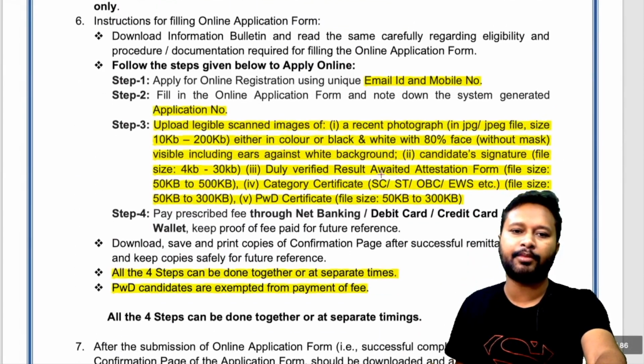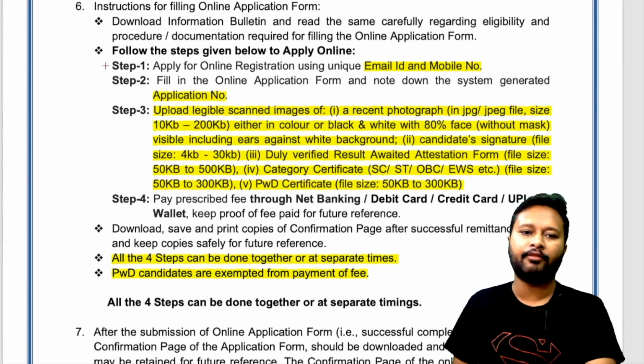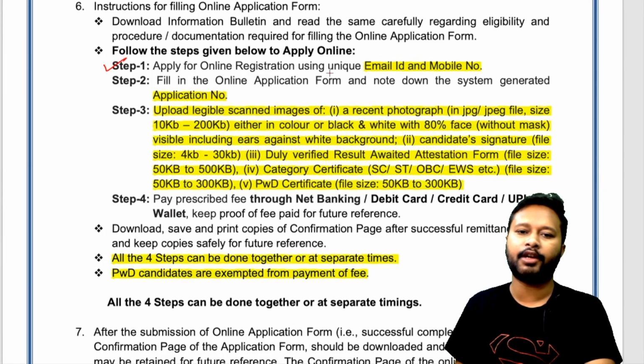So follow the steps below to apply online. First step is to apply for online registration using a unique email ID and mobile number. Second step is to fill the application form, register and get an application number. Third step is to upload legible scanned images. Okay, now this point is very important.